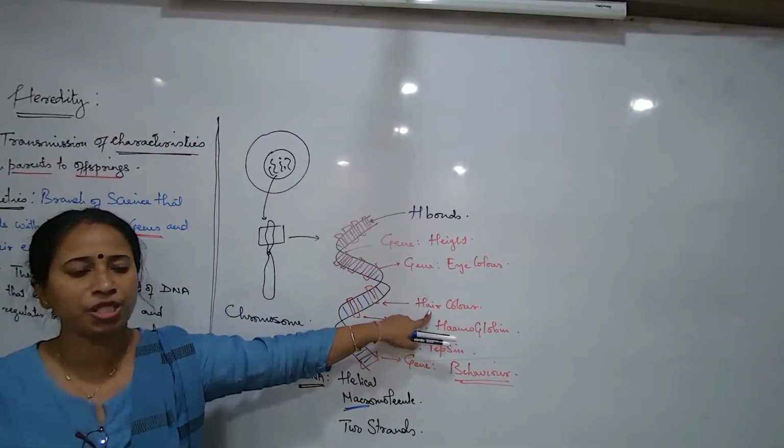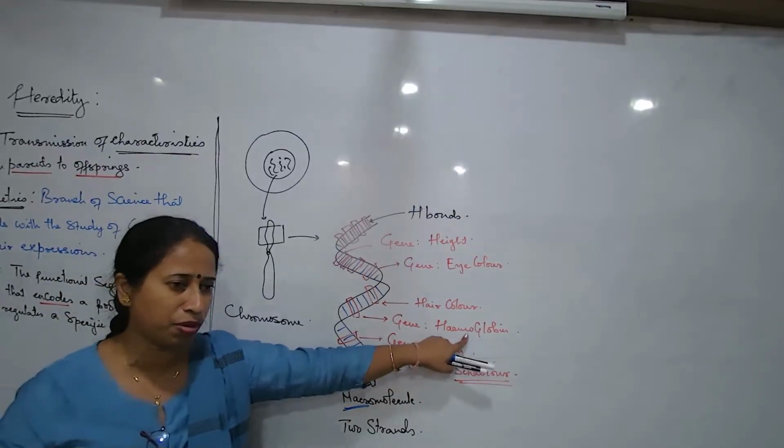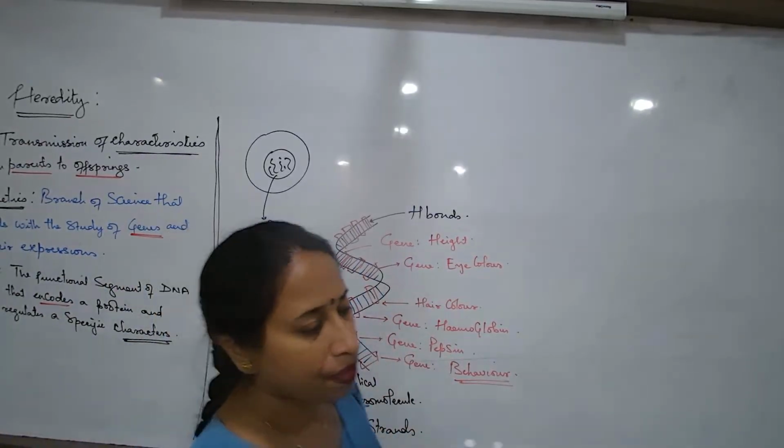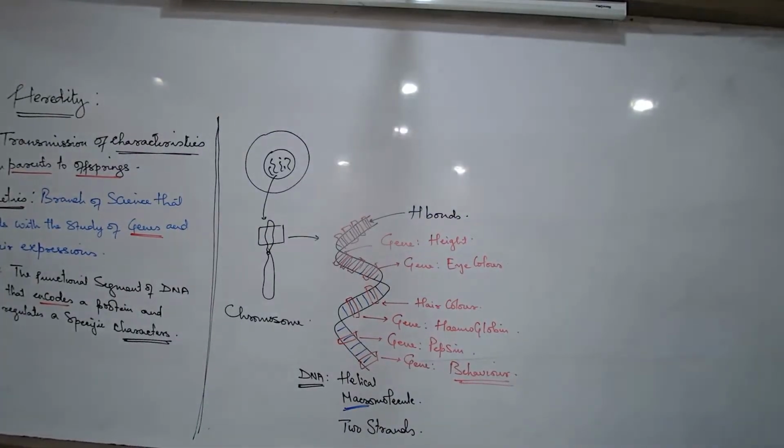Another protein will be responsible for the hair color, another protein, one particular enzyme, another protein this, etc. So what is the definition of the word gene? A specific segment of the DNA which carries the information for making a protein and regulating a characteristic.